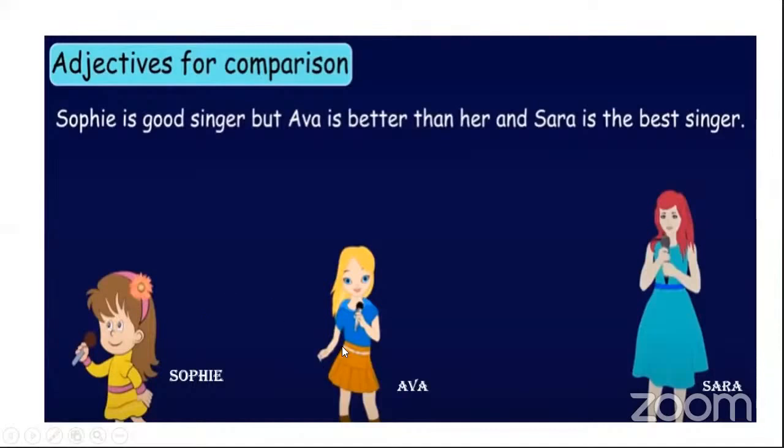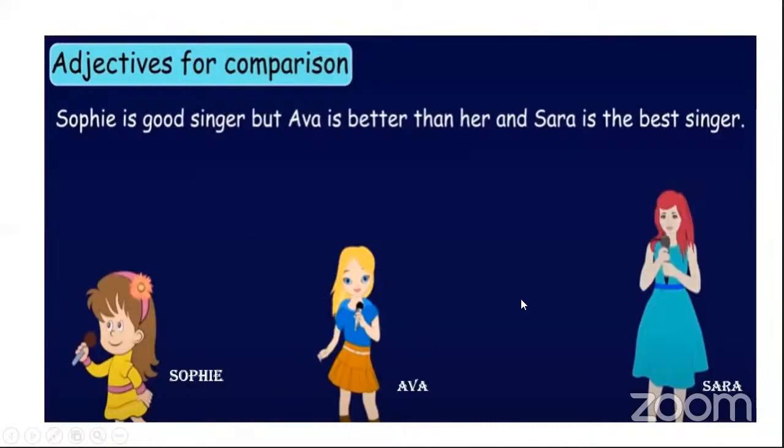So what am I doing now? Now again I'm comparing Eva's singing with Sophie's singing. So how does Eva sing? Eva sings better. So now which degree will come here, when I say that Eva is better than Sophie? Comparative. Yes, very well. This is a comparative degree.